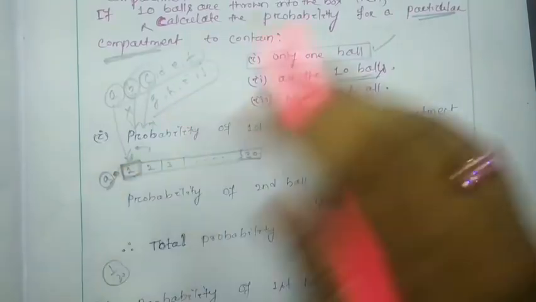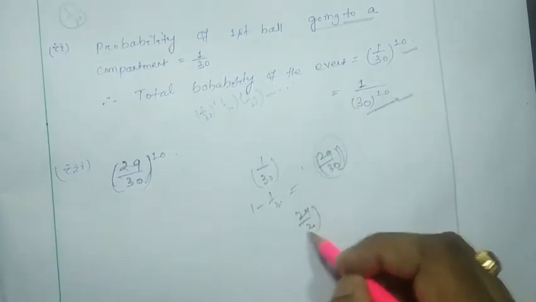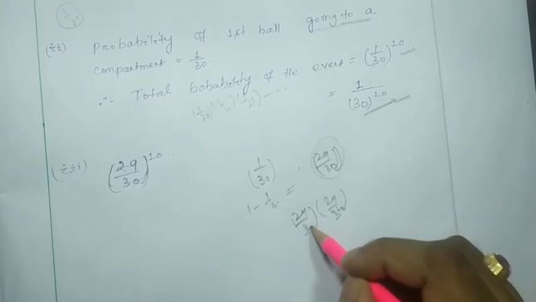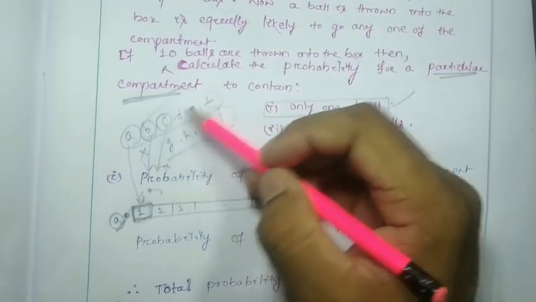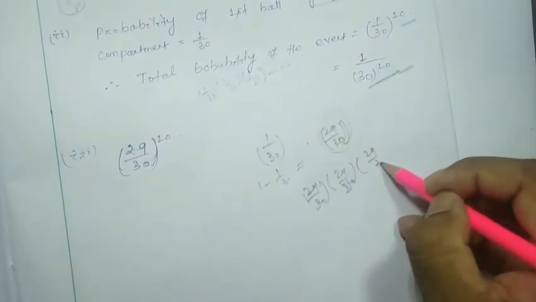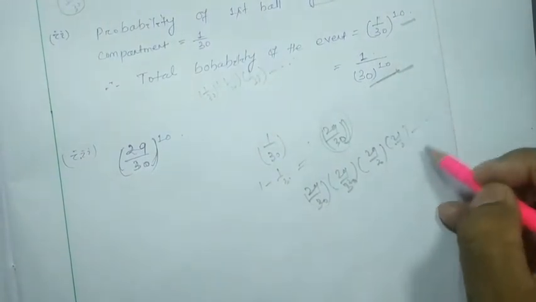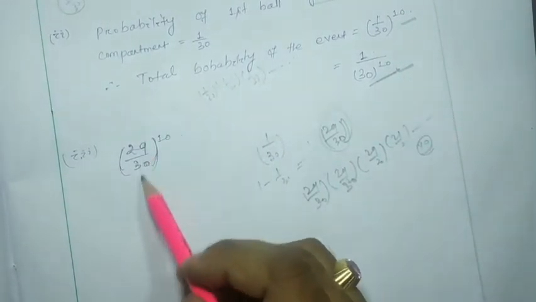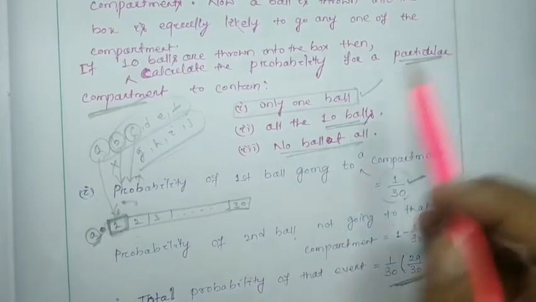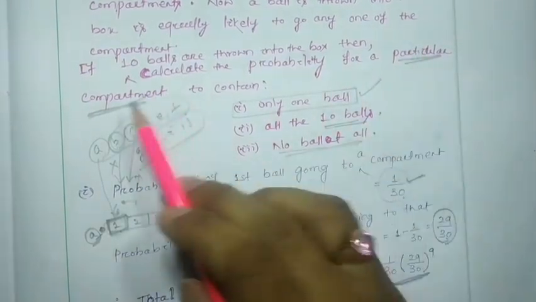Similarly, how many balls are there? 10 balls. So what will the probability be? 29 by 30 into 29 by 30. That 29 by 30 is the probability that any one ball is not going to a particular compartment. Again 29 by 30, again 29 by 30, up to 10 times we have to consider. So (29 by 30) to the power 10 will be the answer for no ball at all, that means no ball going to a particular compartment.